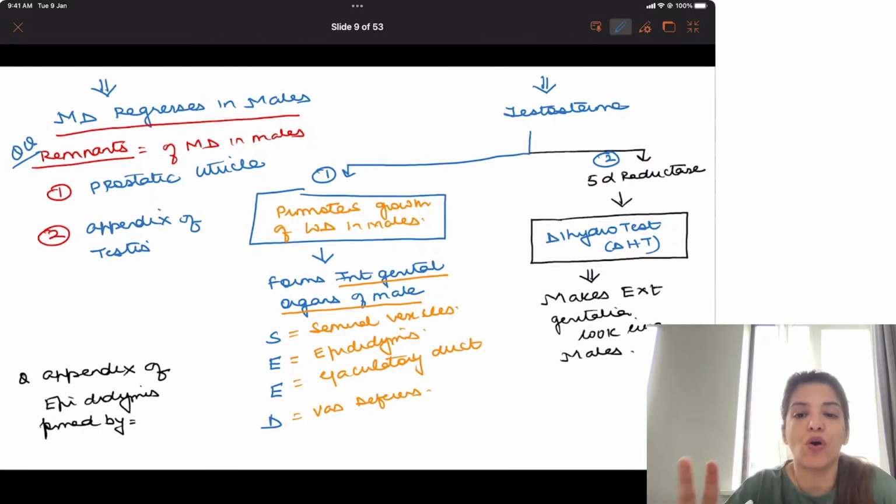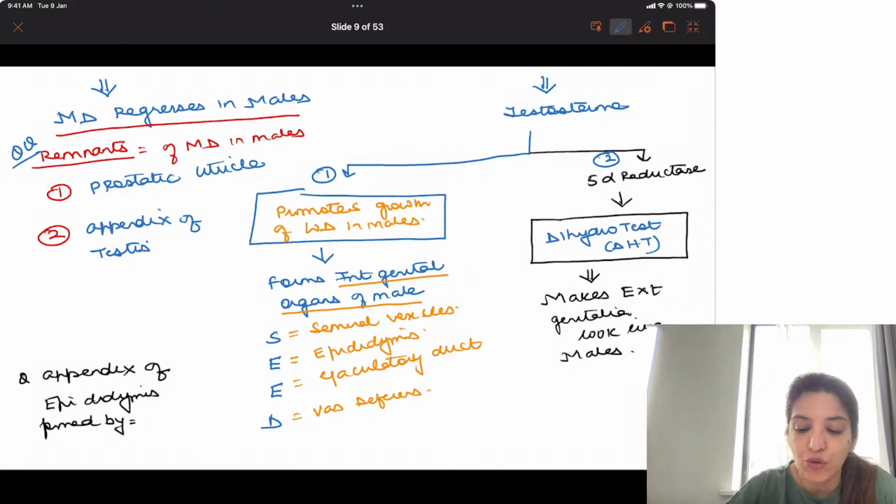So testosterone is leading to two very important functions. Testosterone, which is secreted in intrauterine life by the Leydig cells of the testes, is going to promote the growth of Wolffian duct so that the internal genital organs are formed in male, and it is going to make the external genitalia look like male external genitalia. Till here it is clear to all of you?